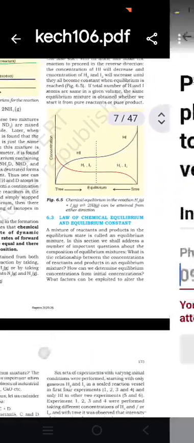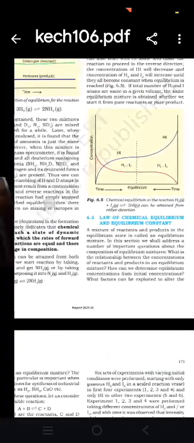Law of chemical equilibrium and equilibrium constant.